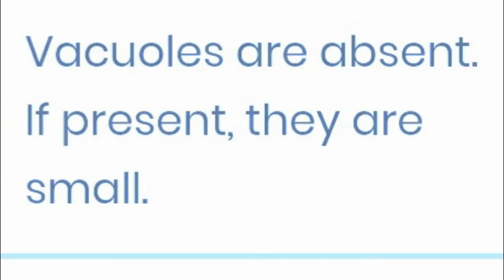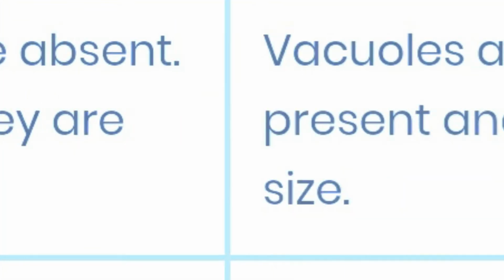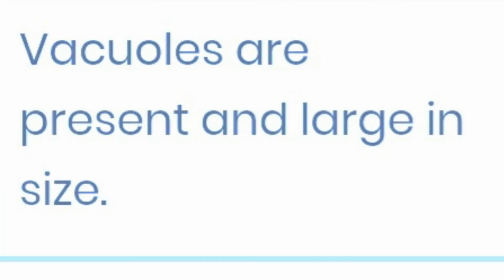In animal cell, Golgi bodies are present, and in plant cell Golgi bodies are present and called dictyosomes. In animal cell, vacuoles, if present, are small. In plant cell, vacuoles are present and large in size. In animal cell, centrosome is present with one or two centrioles, and in plant cells, centrosome is absent.